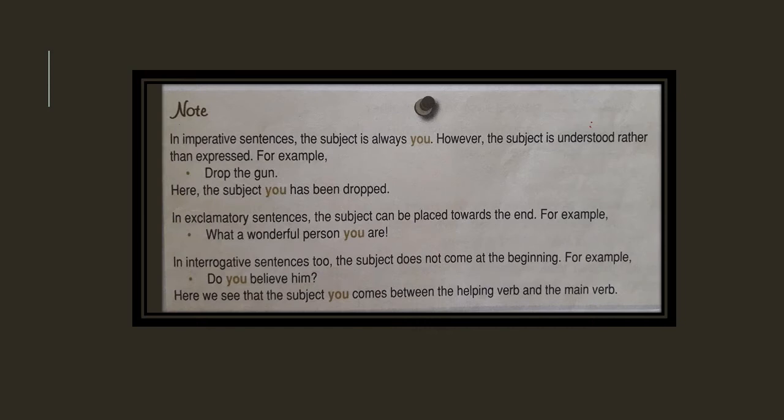Number 7. The dolphin jumped out of the water. Here, the dolphin is subject and jumped out of the water is predicate. The last question, number 8. The wizard took out his wand to fight the monster. In this sentence, the wizard is subject and took out his wand to fight the monster is predicate.